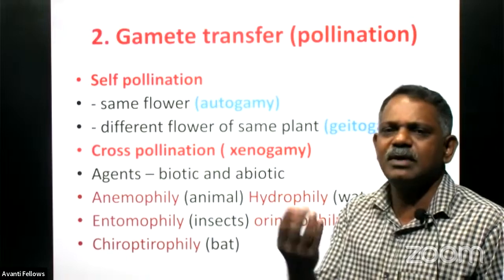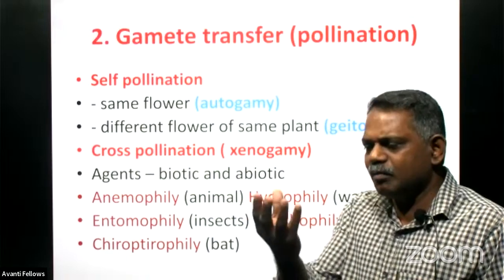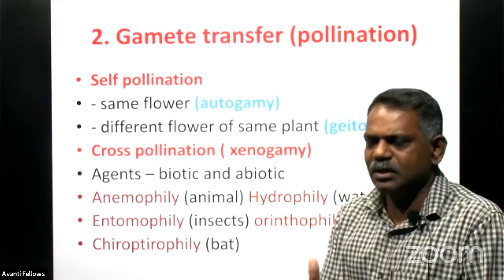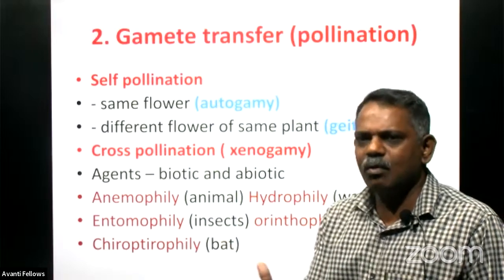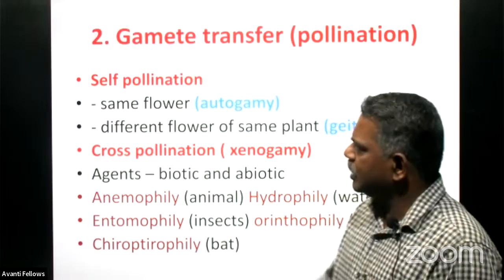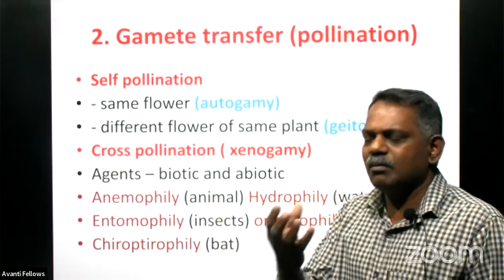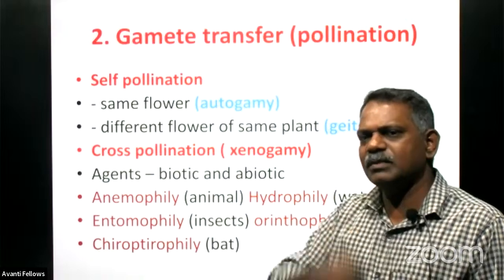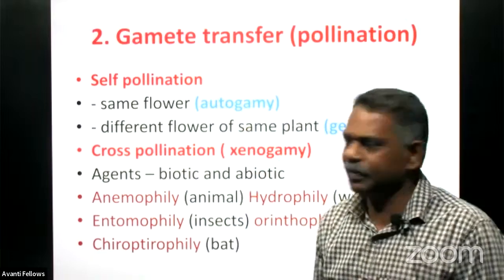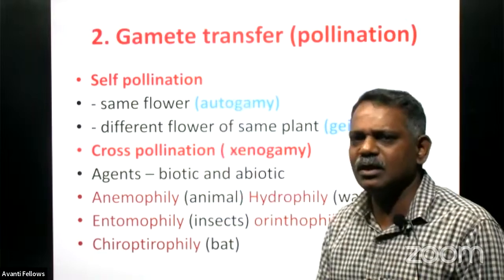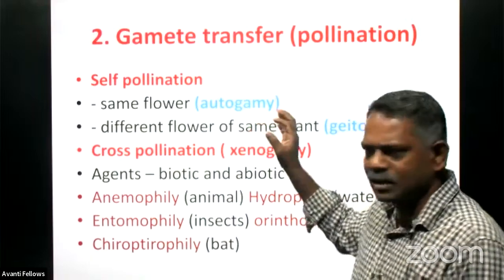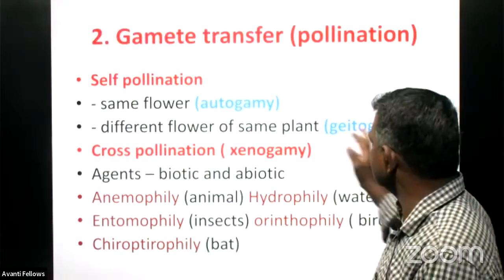Pollen grain produced by a flower will stick on the stigma region of the same flower, because here pollen grain and ovum are both getting matured at the same time, so that it is possible to stick the pollen grains to the stigma region of the same flower. That only we call as what? The autogamy. It is a self-pollination only, but it is happening in the same flower. So we call it the autogamy. Whereas what?